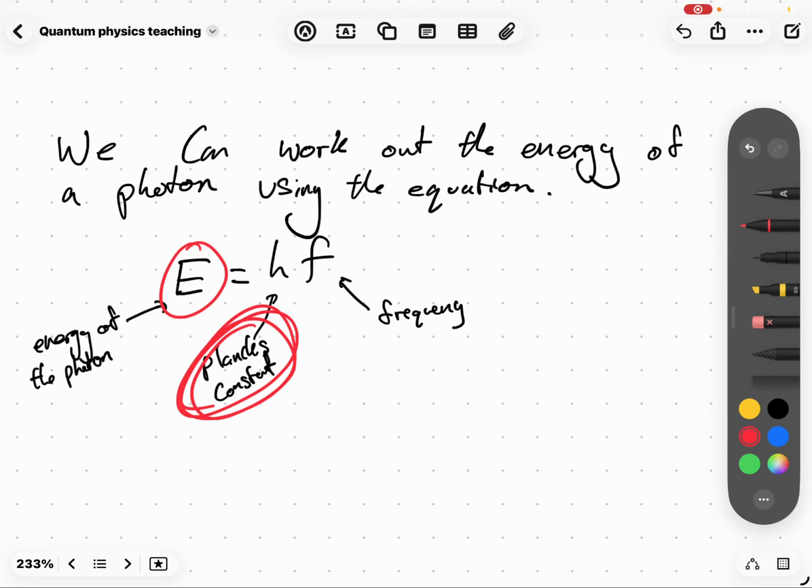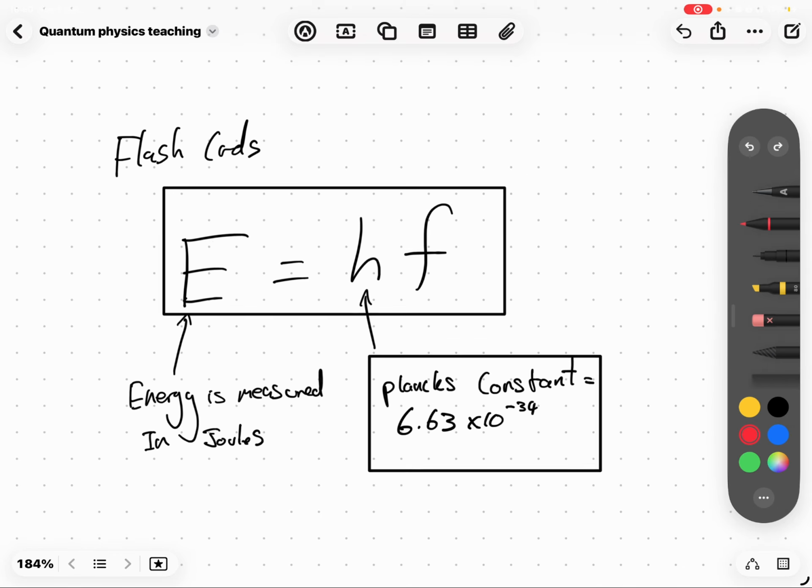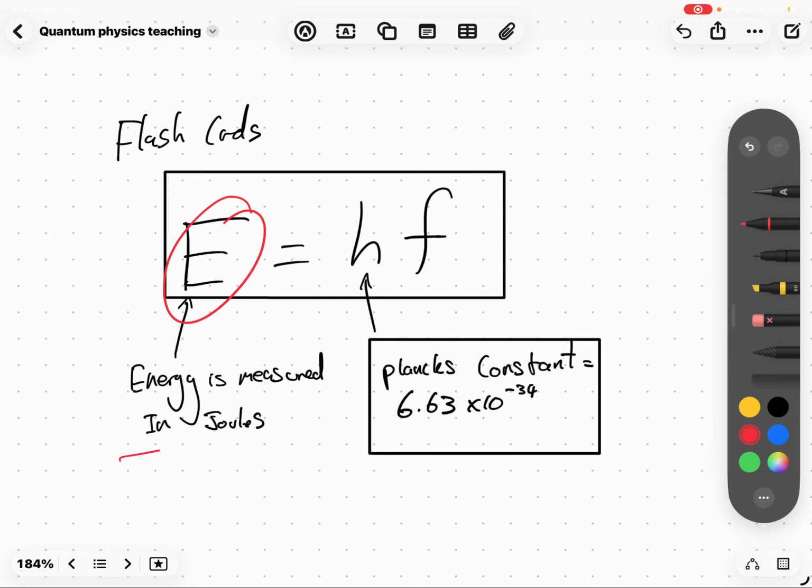Planck's constant is one that you will need to know. Planck's constant does not turn up in the data and formula sheet for the exam. Planck's constant is a value that needs to be memorized. And f, frequency. Nothing special about frequency. E is measured in joules, like normal, energy is measured in joules.